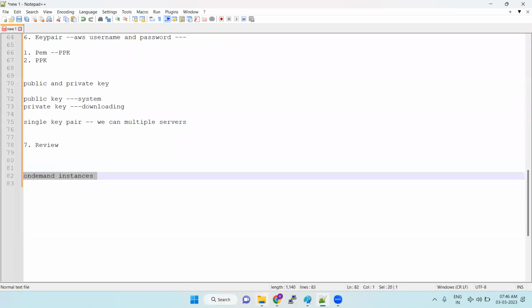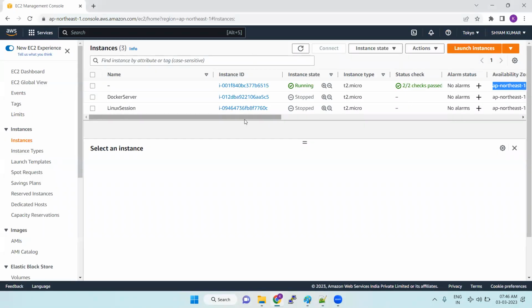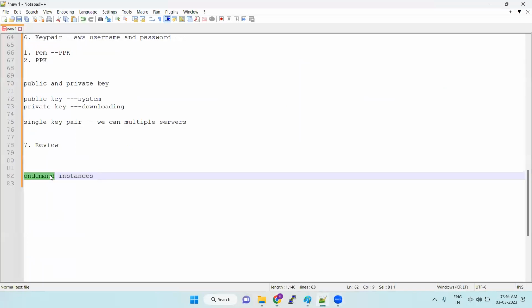Okay, so when you are launching these instances on demand, where you want to launch the server right now, if you want to terminate it, you can terminate it. You can stop the server. So on demand, you are doing everything, right? On your own, you are launching, and you can terminate all the servers at a time. So this type of servers you are launching from the launch instance, from the EC2 dashboard, we are going to call them on-demand instances.